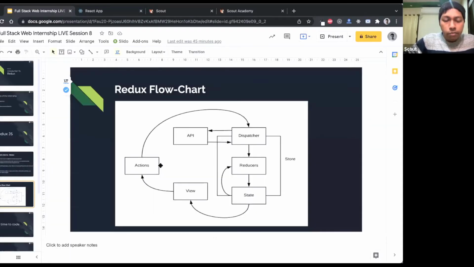Again, I will go back to my diagram. Say I'm creating the blog application, so inside my blog application I want to show the list of posts at the very initial, on the first load itself. Then in that action, I have to make an API call. When the API call starts, I want to show a loader, a loading state. And whenever that API call finishes, I want to hide the loading state and show the data.